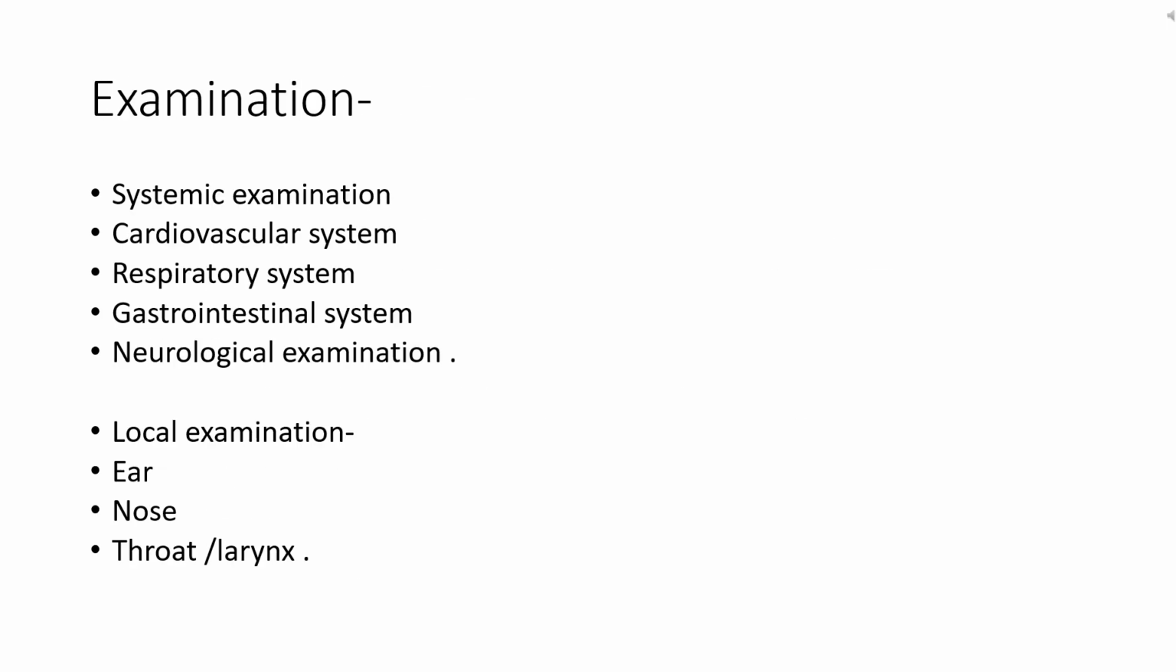Now, coming to the examination, it can again be divided into two parts: systemic examination and local examination. In the systemic examination, we examine various systems of the body, such as the respiratory system for breath sounds. In the cardiovascular system, we look for the normal heart sound, and whether any added sound is present or not. For the gastrointestinal system, we also examine guarding and other things. We also examine the neurological system, like muscle tone, power, and various other things. Now, important from the ENT perspective is our local examination, that is examination of ear, nose, throat, or larynx.